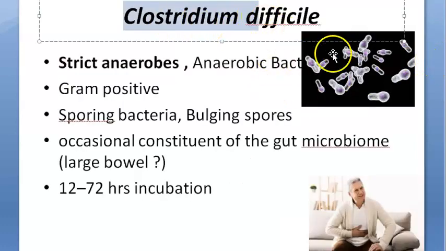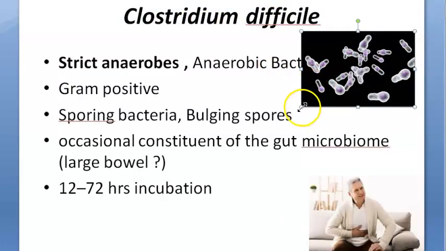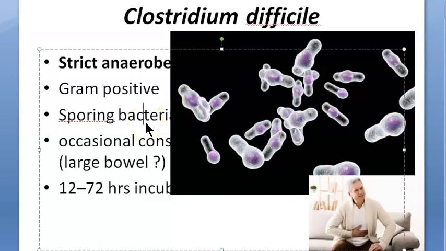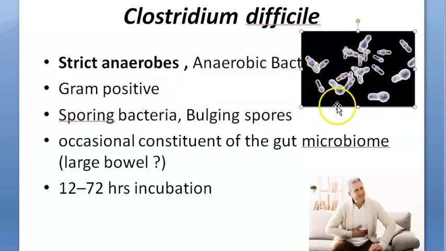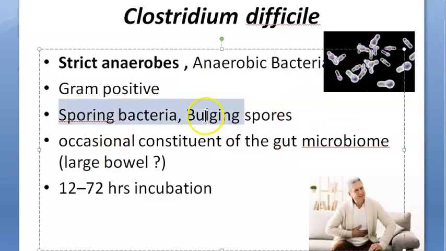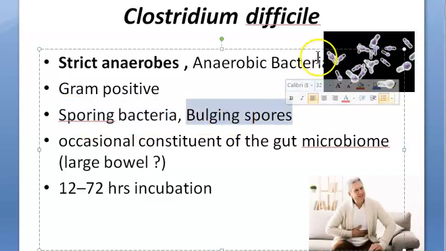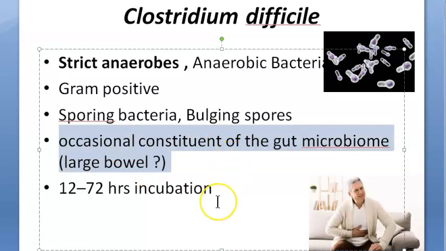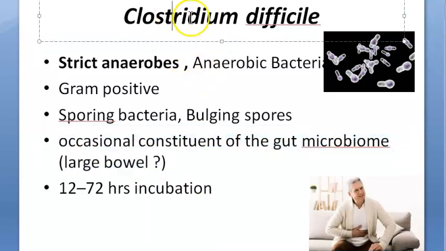So Clostridium difficile is a long slender bacteria. It is a strict anaerobe, that means it doesn't need oxygen at all to survive. And it is gram positive, so you can see the dark purple color. It is a spore-forming bacteria, with bulging spores, so you can see spores in this. And it can occasionally be present in your large intestine. In 5% of healthy people, Clostridium difficile is present as normal gut flora.